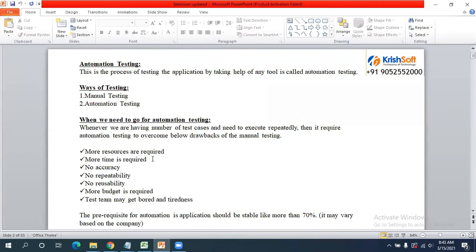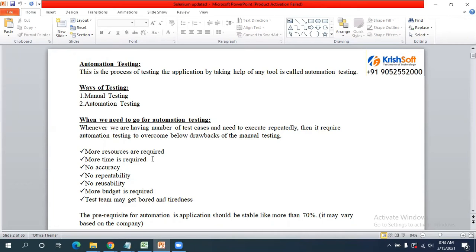Okay. And if you want to go with automation testing, the prerequisite is that the application should be stable, at least more than 70%. Only then can we automate the functionalities. Why do we need 70%?